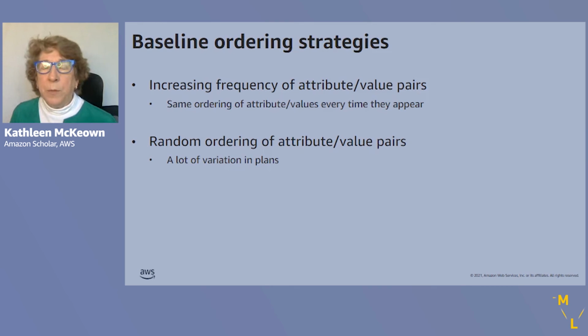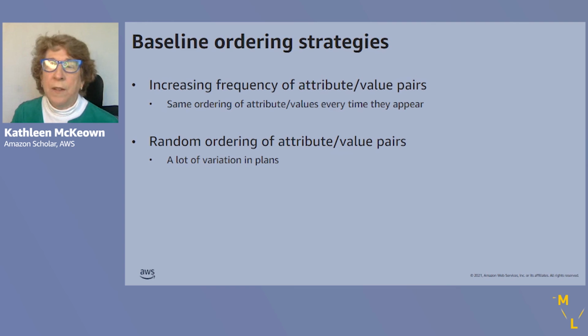We compare this with 2 baseline ordering strategies, one which simply orders the attribute value pairs in increasing frequency from the training data. And this guarantees that the same ordering of attribute values occurs every time they appear. And then we also experiment with random ordering of attribute value pairs.